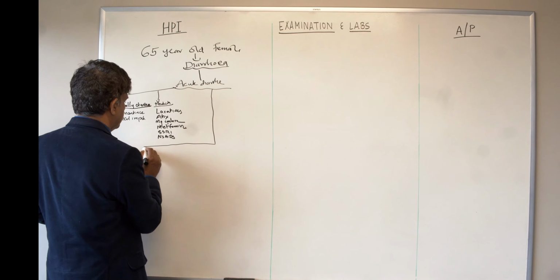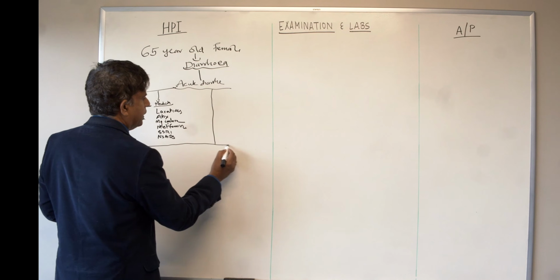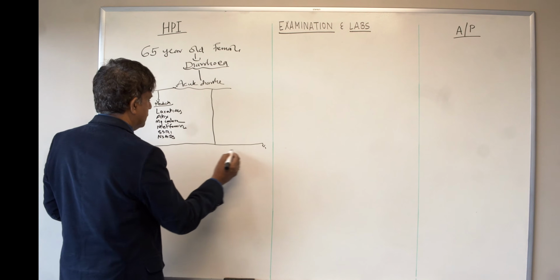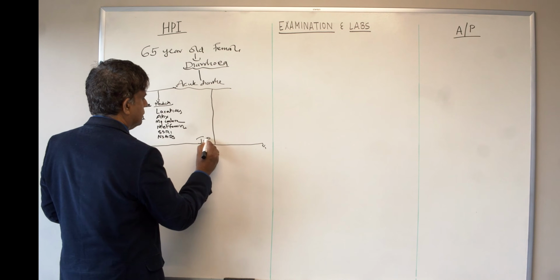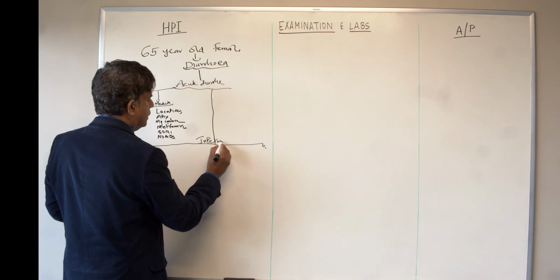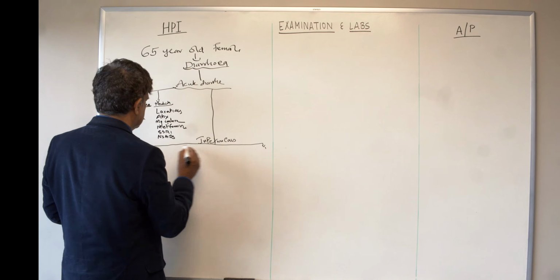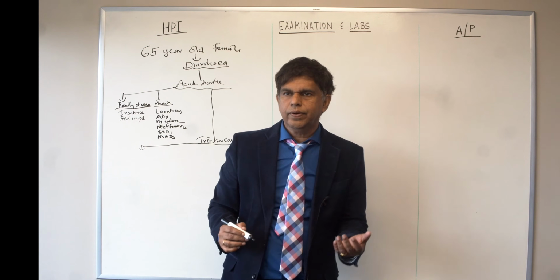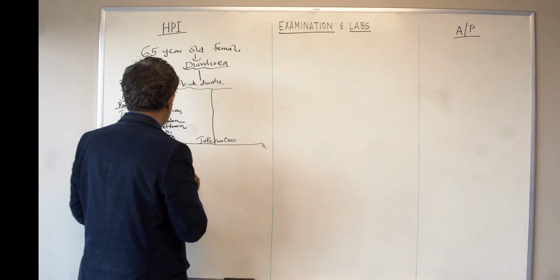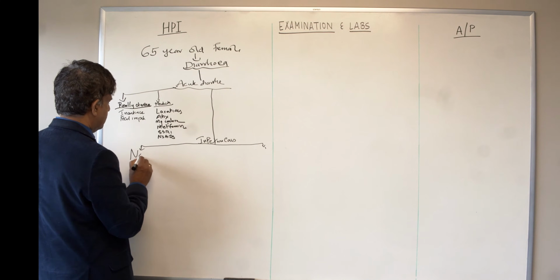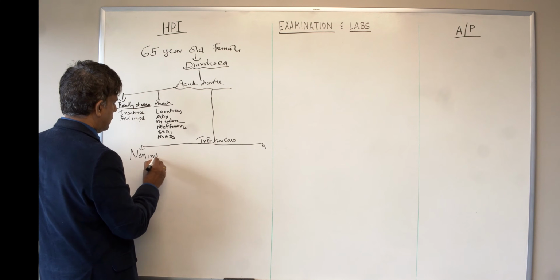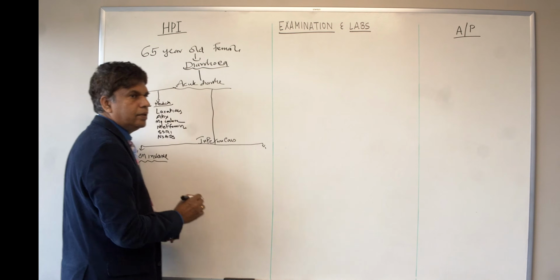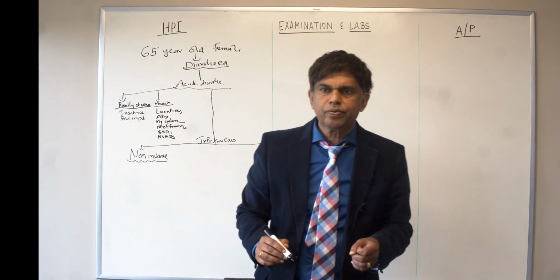What are the other ways we can classify? Infectious causes, right? Infectious causes can even be divided into non-invasive and invasive. I'm going to put non-invasive over here, and then we talk about non-invasive. What is the number one cause of diarrhea in the United States, my friends?